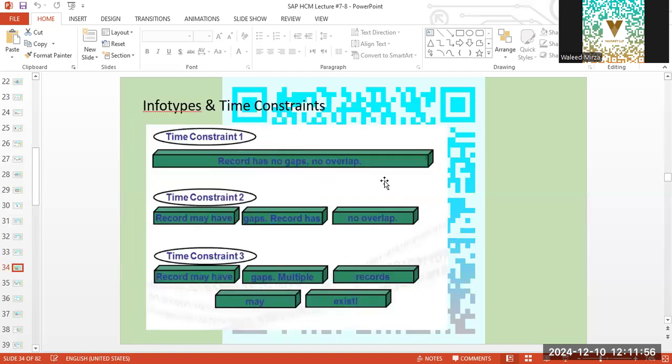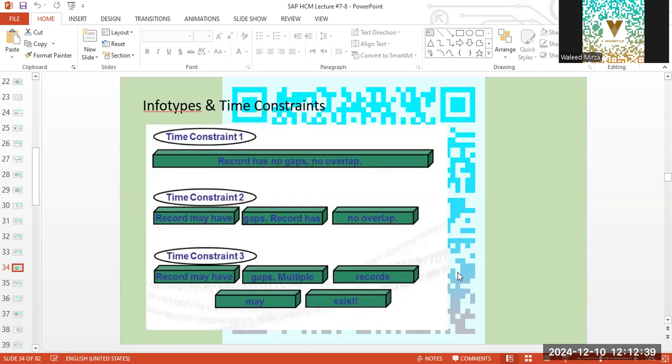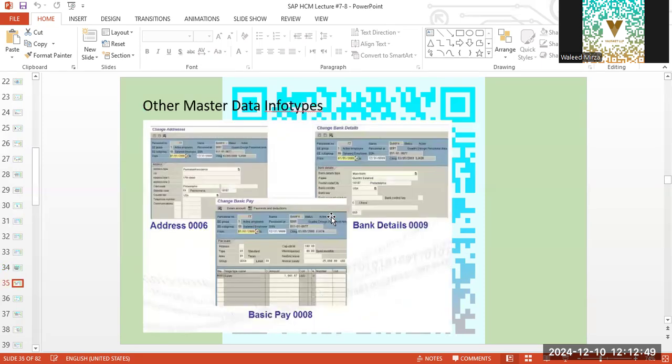Okay, info types and time constraints. Some info types will have no gaps, like educational qualification will have no gaps. Time constraint 2, like enrolling in a training program: one training program will end, the other will start. Time constraint 3 will have gaps, like a project manager will be managing 3 projects at a time, which we can incorporate in info types with time constraints. So time constraints are of three categories. Time constraint 2 has no overlaps, but it can have gaps.